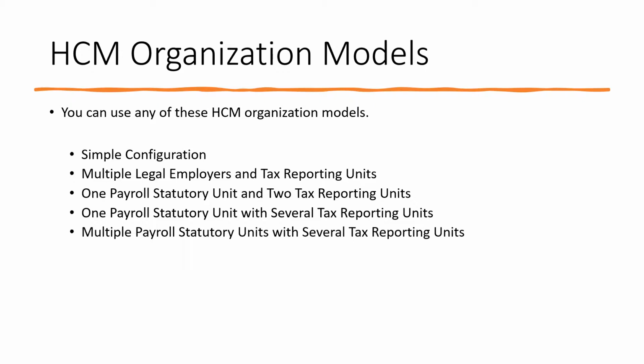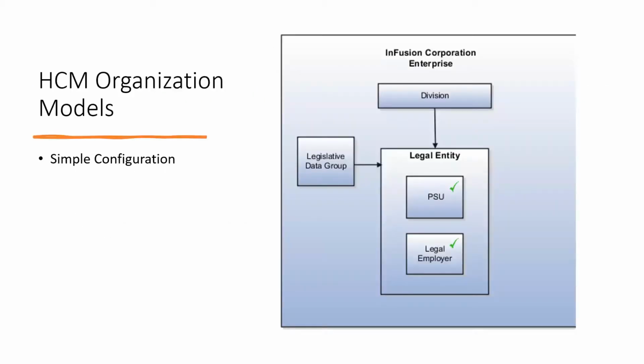Let's see how this is going to work for us. If you look at this structure, we have one enterprise, like Infusion Corporation. This is just a simple one. Under this, I have only one division, and under this I create one legal entity. This legal entity will be a payroll statutory unit as well as my legal employer.